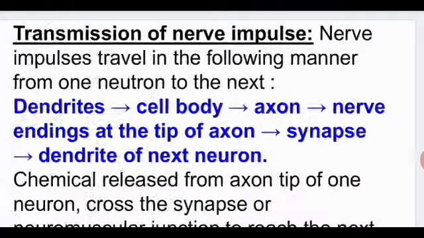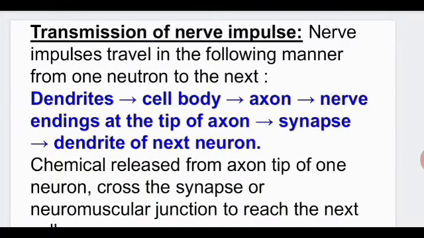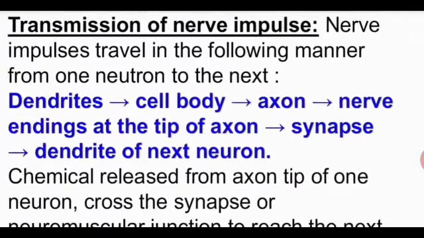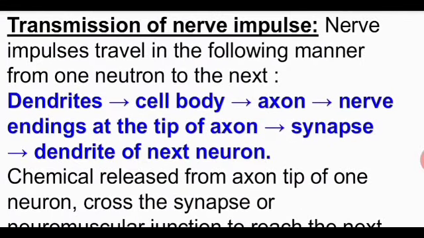Now the next topic, transmission of the nerve impulse. It is just explaining again the same thing I have already explained. The nerve impulse travels in the following manner. The dendrites receive the stimulus, which passes to the cell body, to the axon, to the nerve ending at the tip of the axon, and then across the synapse, the hair-like space through which the chemical substance is passed on, that is, the impulse passes to the dendrite of the next neuron.